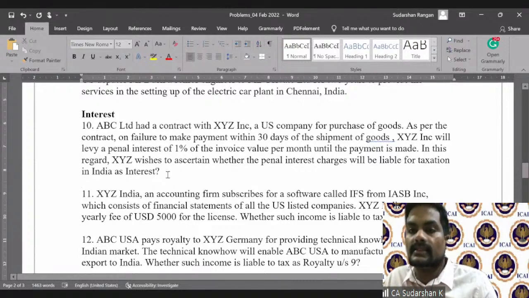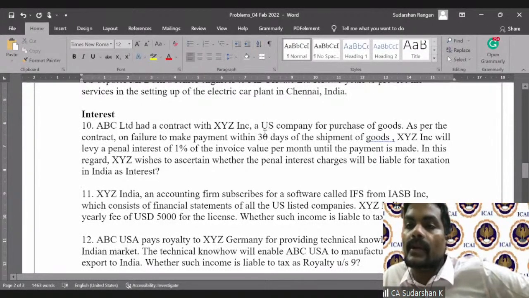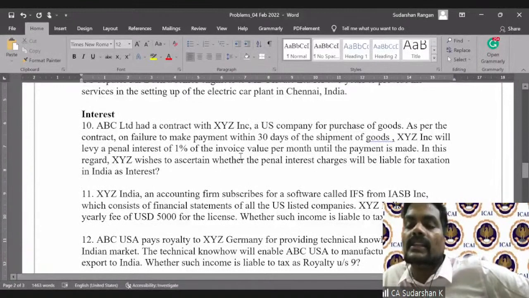So the contract between an Indian company and a US company is that the Indian company will purchase goods, that is, it will import goods from the US. The US seller says, you need to make the payment in 30 days. If you don't make the payment within 30 days, I will levy a penal interest of 1% of the invoice value per month until the payment is made. In this regard, XYZ wishes to understand.